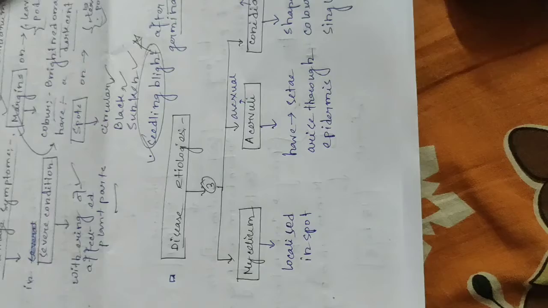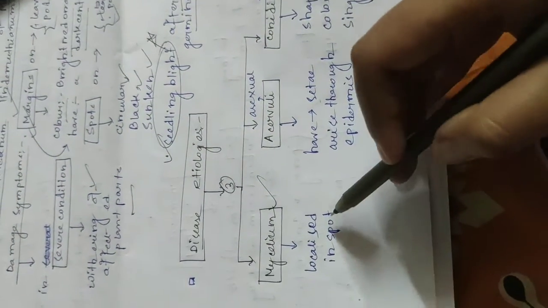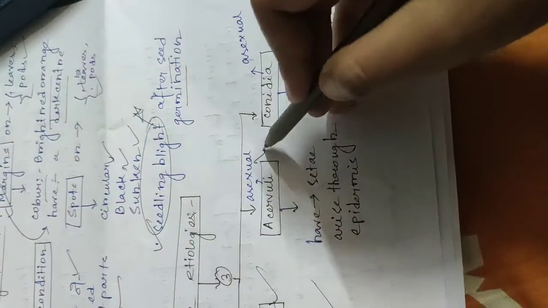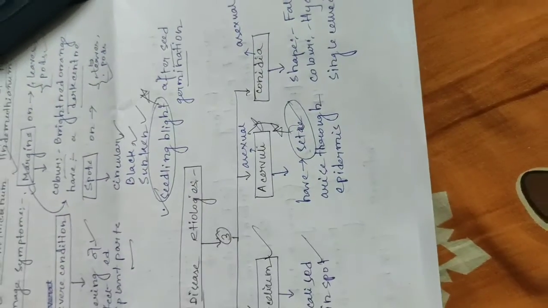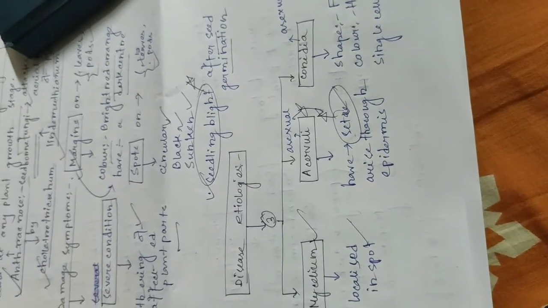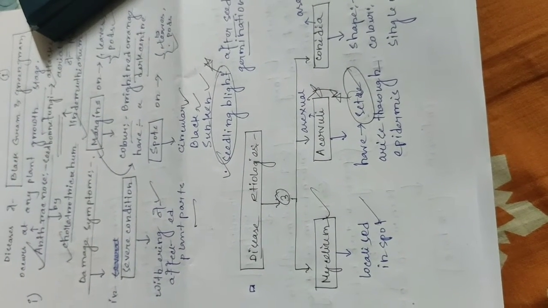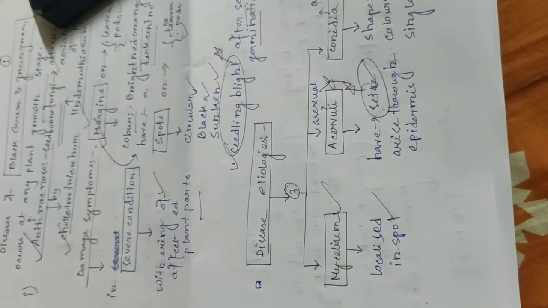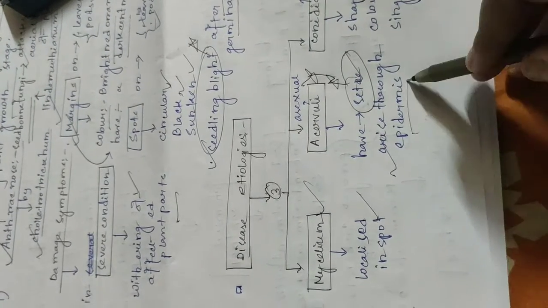Disease etiologies: 3 types. First is mycelium. Mycelium is localized in the spot. Acervuli are asexual. Acervuli have setae. Which type of fruiting body has setae? Acervuli. Acervuli is the fruiting body that is produced by anthracnose-causing fungi. In the case of black gram and green gram, Colletotrichum lindemuthianum. These acervuli arise through the epidermis.